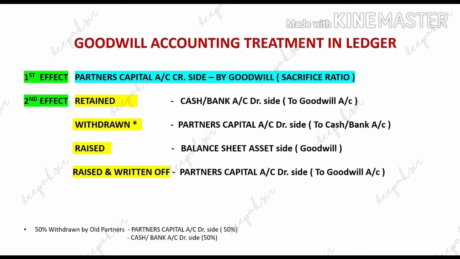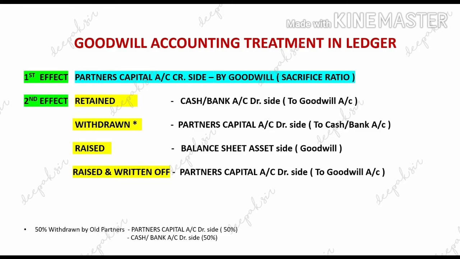If it is given goodwill is raised, second effect will be recorded in the balance sheet on the asset side. And if it is given goodwill is raised and written off, then the second effect of goodwill will be recorded in partners capital account on the debit side, and on the debit side we have to write down to goodwill account, and whenever written off is given, we have to distribute the goodwill to all the three partners in new profit sharing ratio.